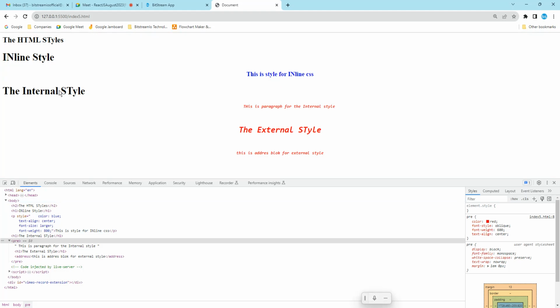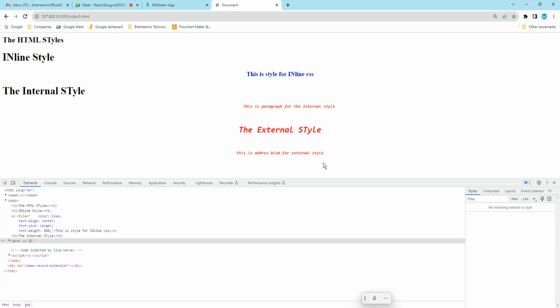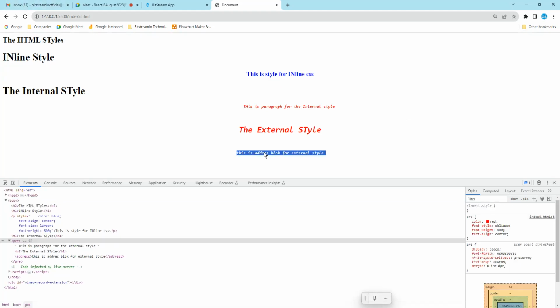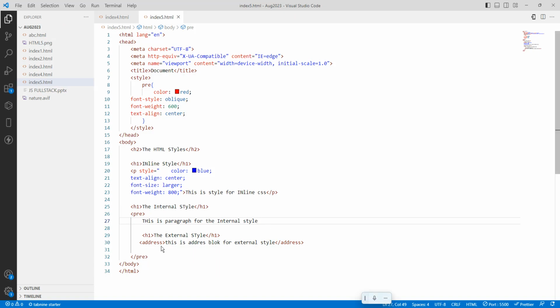Okay, so just rerun it. Okay, it is applying this style. So I want to write the external style. Why? Because these two things I have written inside the start and end tag. That's why it is showing.